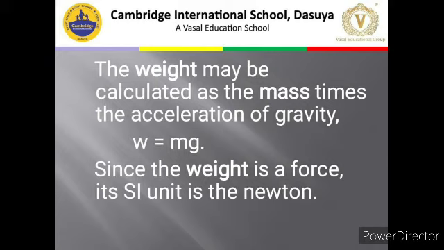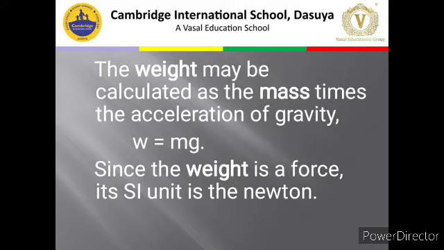Okay, now the weight may be calculated as the mass times the acceleration due to gravity. Fine. Means weight is what? What is your mass, multiplied by the acceleration due to gravity. When you multiply these two terms, you will get weight. You can say that mass and weight have a little bit of a link, because mass multiplied by the gravitational attraction, due to gravity, is going to give you the weight.